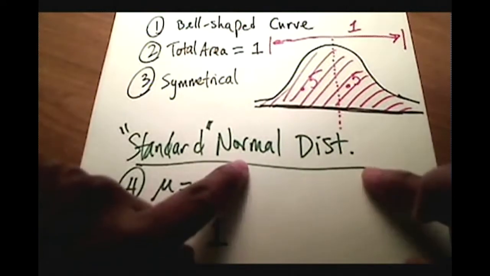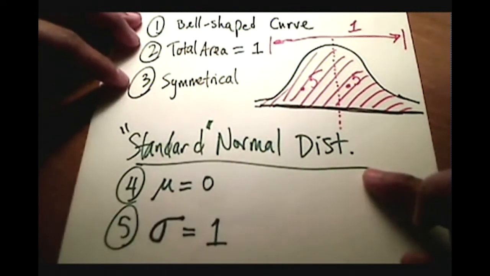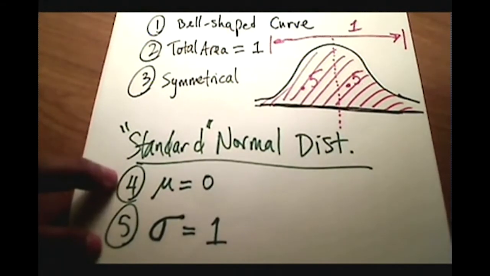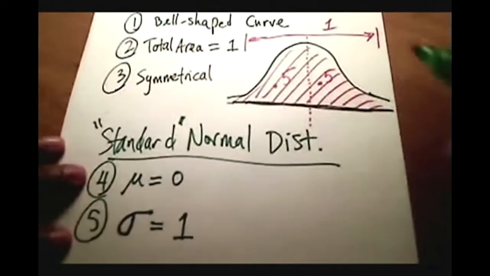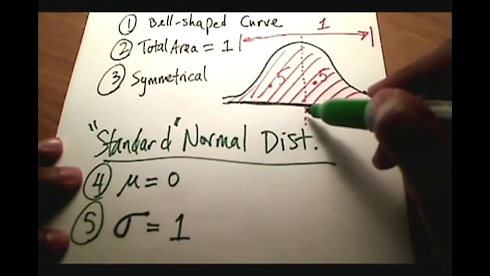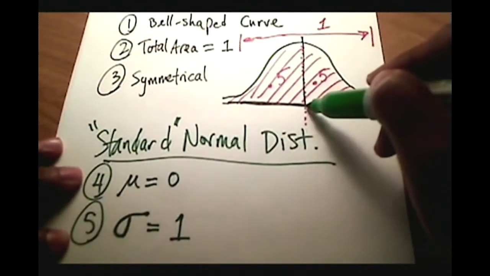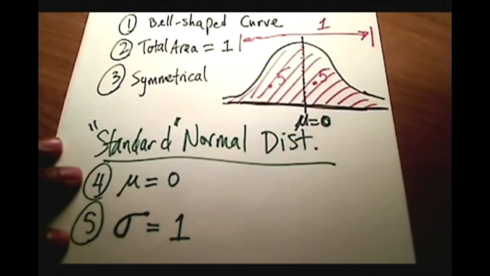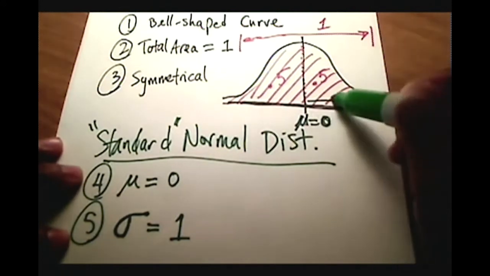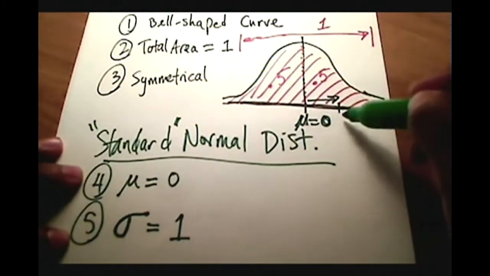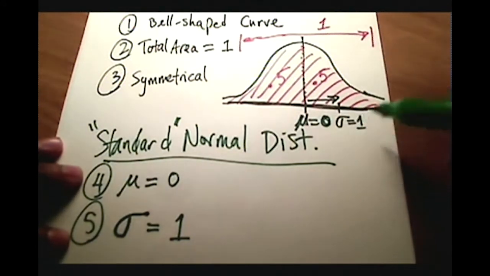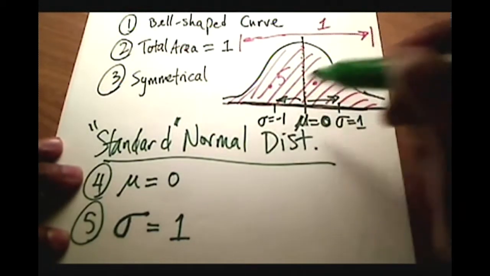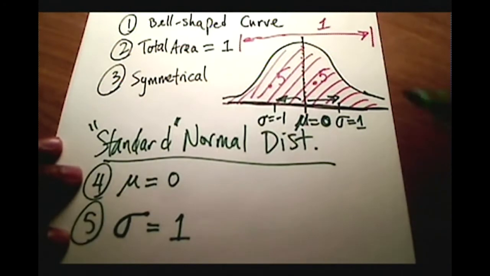So these two things are also part of what the standard normal distribution is, right? So there's normal distribution, which means these three things. We covered those a second ago. But when you read the word standard normal, these two things also come into play, which means, going back to this picture here, that the mean sits right here in the middle, is 0. The average is going to be 0. And that one standard deviation, right, one standard deviation in either direction is also into play. So that's what we mean,